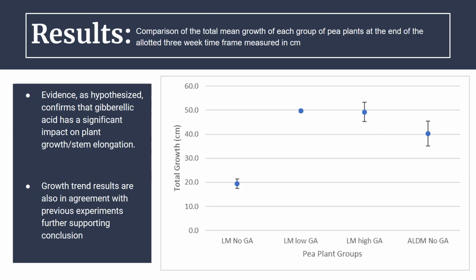Continuing the results, the graph on the bottom right shows the comparison of the total mean growth of each group of pea plants at the end of the allotted 3-week time frame, measured in centimeters once again. The evidence from the graph shows that, as hypothesized, gibberellic acid does indeed have a significant impact on plant growth and stem elongation. Additionally, these growth trend results are also in agreement with previous experiments, further supporting our conclusion.